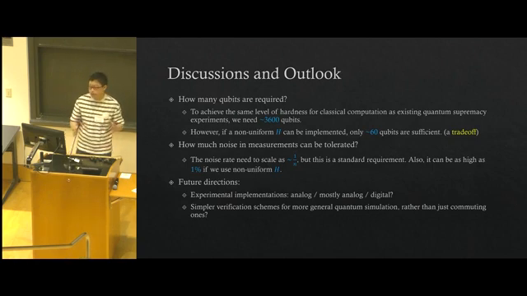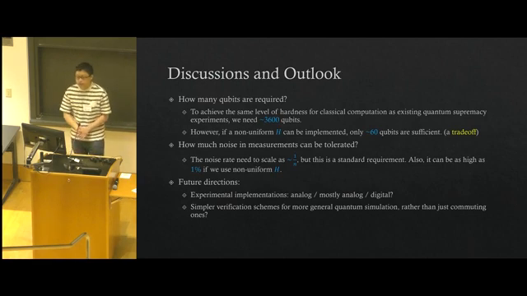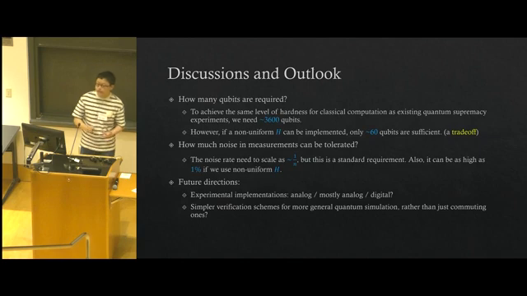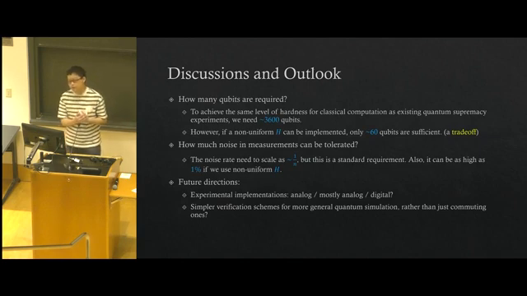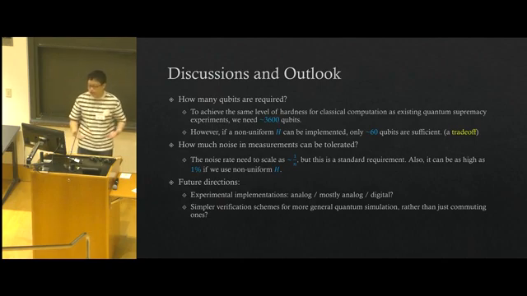The first question you may be interested in is, in order to demonstrate quantum advantage using this protocol, how many qubits do you need? The bad news is to achieve the same level of hardness for classical computation as existing quantum supremacy experiments, we might need something like more than 3,000 qubits, which is crazy.